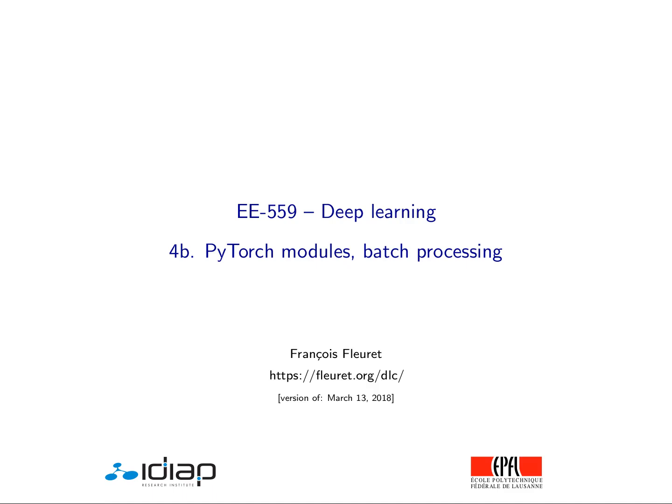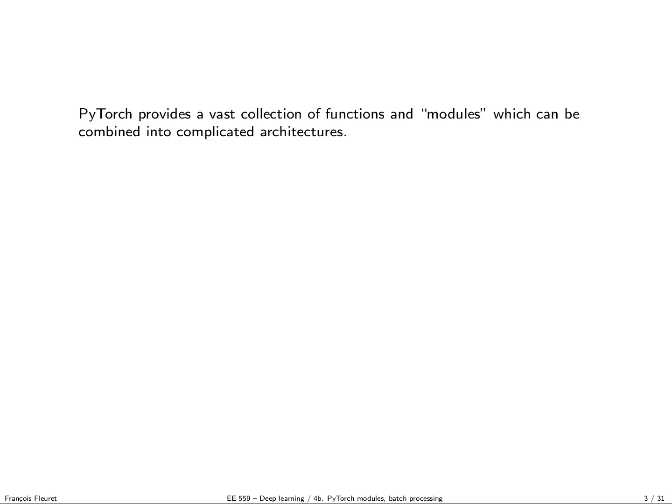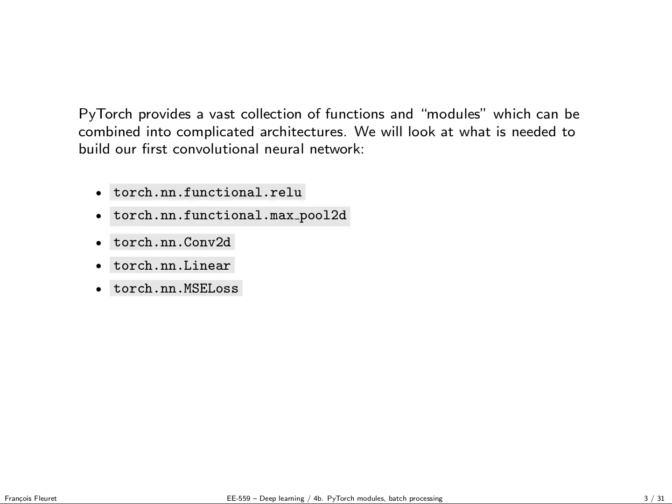So in the second part of this lecture, we will see how to use all this in practice, and how we can combine modules, losses, and autograd functions to build large-scale models in PyTorch. Everything we need is mostly in torch.nn, and we are going to see 5 main components to build the first neural network. PyTorch provides a large collection of pre-designed functions and modules, and most of the time you don't need more than that.